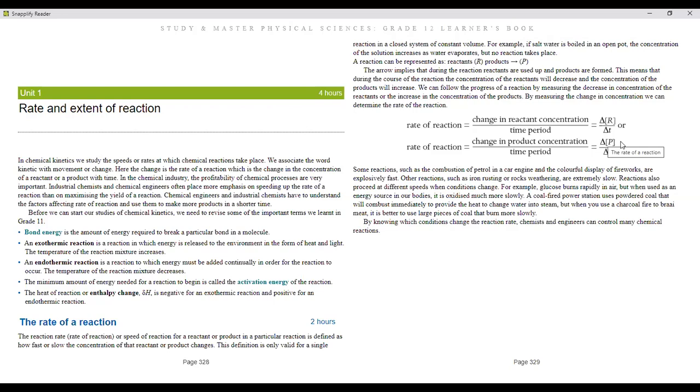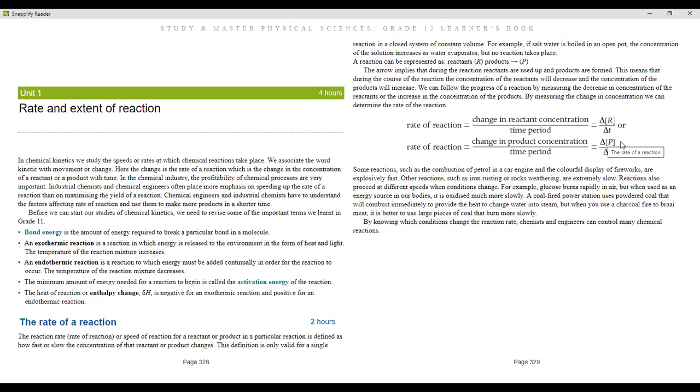Okay. For example, glucose burns rapidly in air, but when used as an energy source in our bodies, it is oxidized at a much slower rate. So one substance can have different speeds of reaction according to what it is reacting with. Okay. So it burns fast in the air, but when it's in your body, it burns much slower because the conditions are different between air and inside your human body.